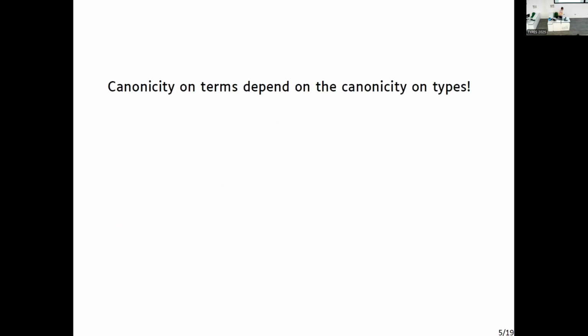And of course, because we're in dependent type theory, the canonicity on terms depends on the canonicity on types. We have to know what the type looks like to know what property we want on the term to be. So if I have a type in the empty context and a term of that type, I first need to get a witness of what we call realizability of big A. Then using that witness, we get a new relation of realizability of terms at that type.